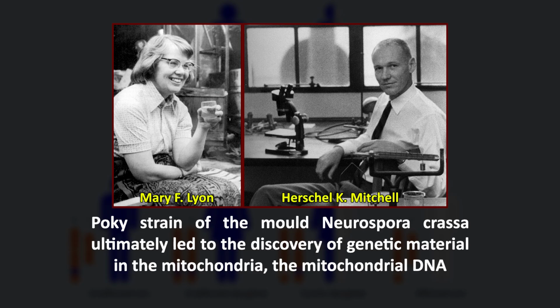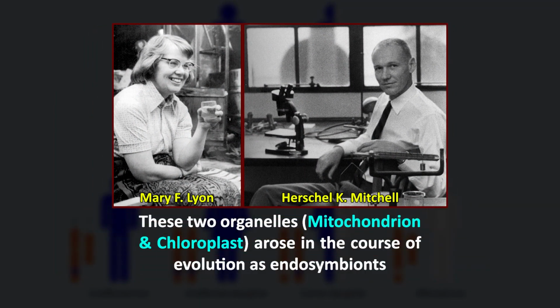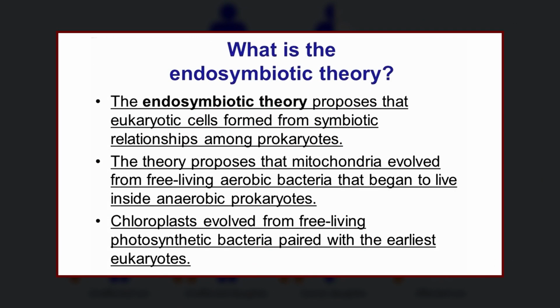So, the mitochondrial DNA. The question of how the mitochondria and chloroplasts came to have these specific sets of genes is still a matter of experimentation and debate in biology. It is generally believed that these two organelles, that is mitochondria and chloroplasts, arose in the course of evolution as endosymbionts. As per the endosymbiotic theory, mitochondria and chloroplasts were once free living organisms that were each taken up by a eukaryotic cell.